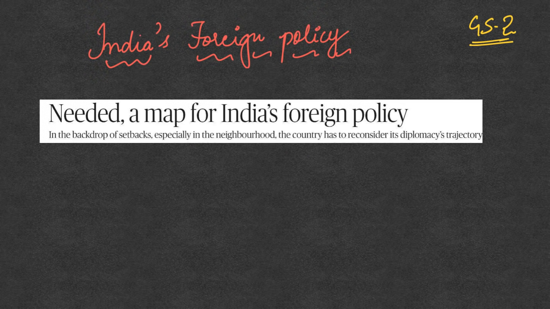So we will go to the next topic, which is on India's foreign policy. So the theme of the article was how India's foreign policy had been before and how it has been now, and this change in India's status at the international level that has been brought about by a change in our foreign policy trajectory. So what are the two most important changes in the foreign policy trajectory because of which we have seen such change in the status of India at the international level? So this obviously is a part of your GS2 paper on international relations.